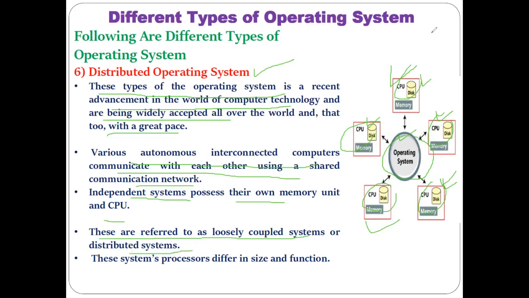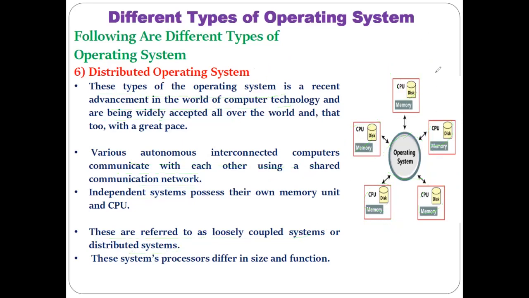Okay, so there is a certain reason why this is being referred to as a loosely coupled system. What is the reason? That we'll see in the next slide. These processors which I have shown you here in the different computers might have different sizes. They might have different functions also. It is not the case that every processor in these computers connected to this central operating system has the same configuration. Each of these CPUs or processors might have a different configuration size.